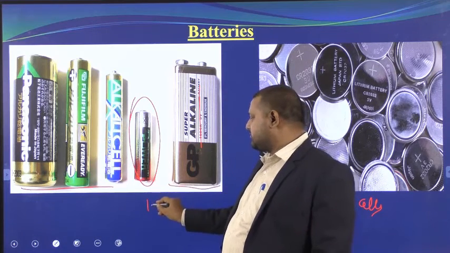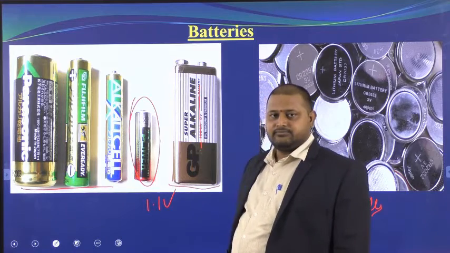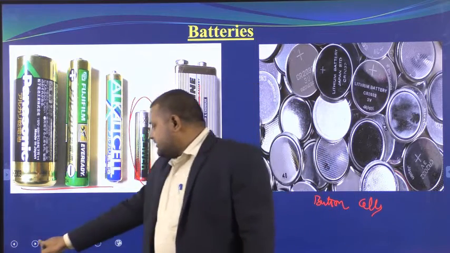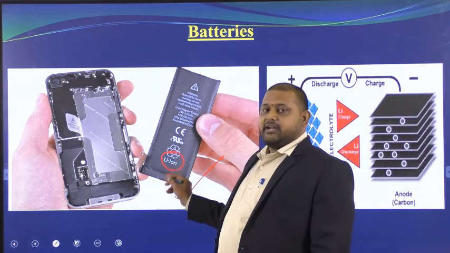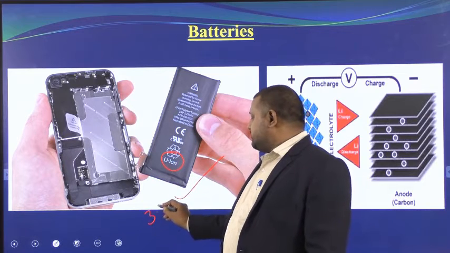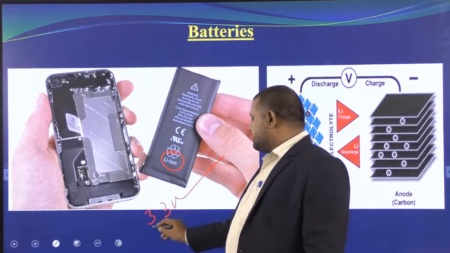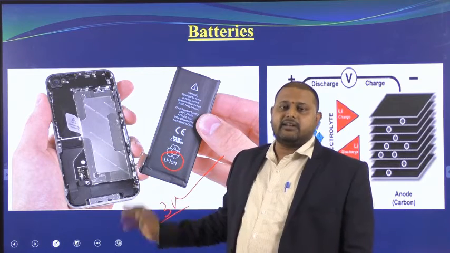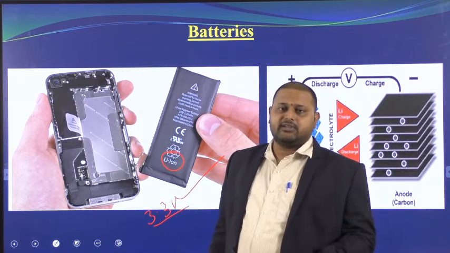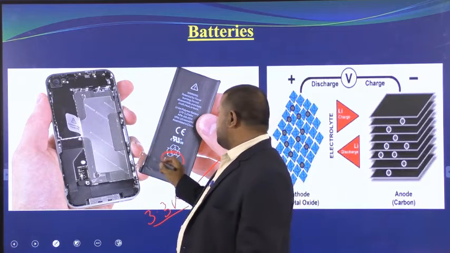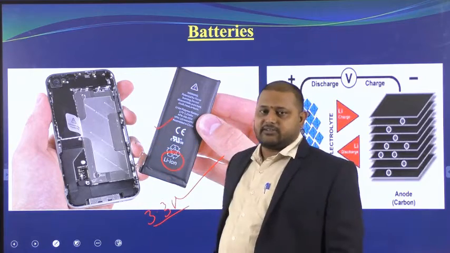Their voltage was only 1.1 volt. After the advent of the lithium ion battery, the voltage increased to 3.3 volt, which is enough to run electronic gadgets with higher power requirements. That is why this battery has been introduced in our syllabus.